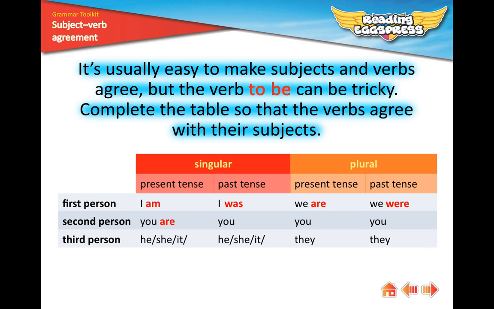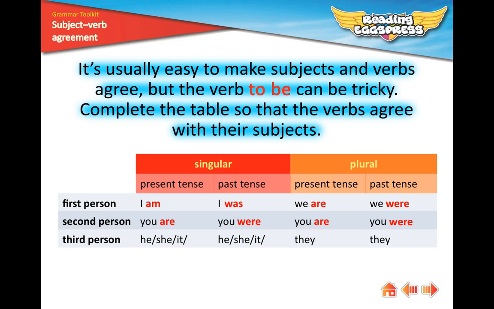Second person, you. Second person singular present tense, you are. Second person singular past tense, you were. Second person plural present tense, you are. And for second person plural past tense, you were.